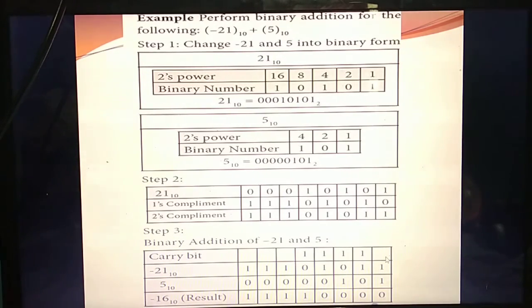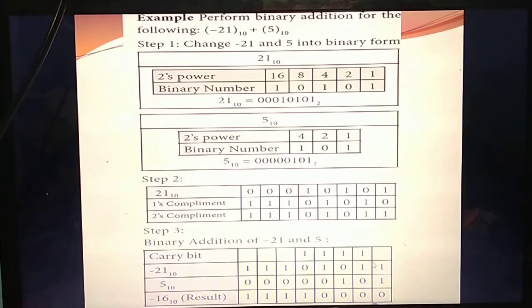Now you are going to add these two numbers. Don't subtract, because you have already converted minus 21 into its 2's complement. The question itself asks for binary addition, so no need to subtract. Add it carefully, again and again I am telling, write it and add. First 1 plus 1. What's the answer? 1 plus 1 means the answer is 0, and you get a carry bit of 1.